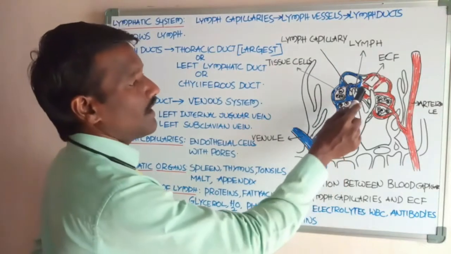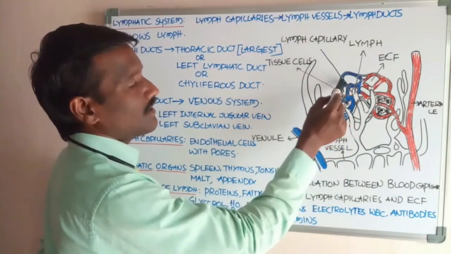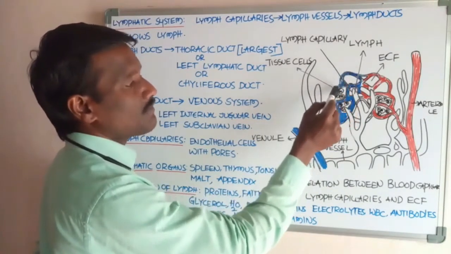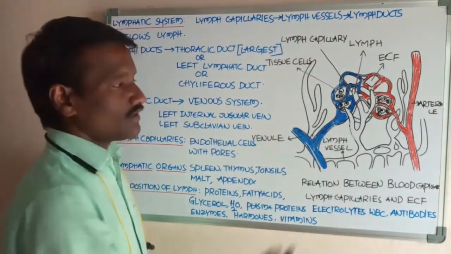Now this causes the colloidal osmotic pressure of the plasma of the blood present in the venules.